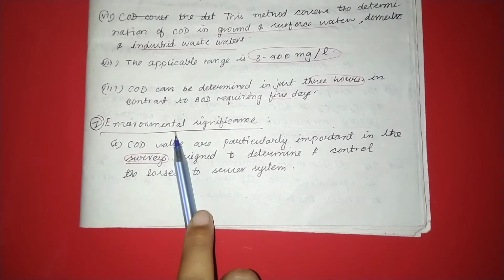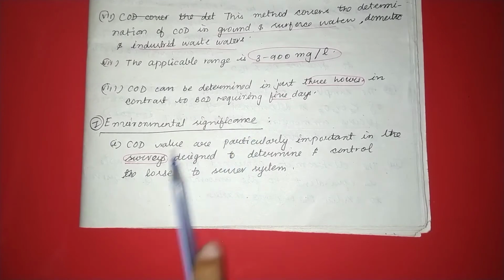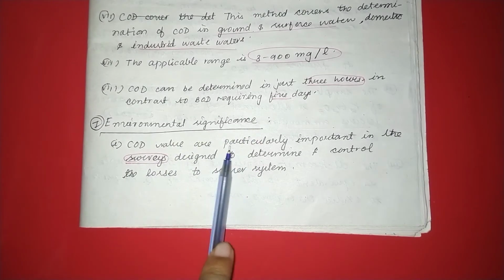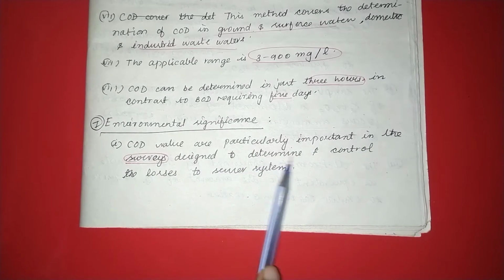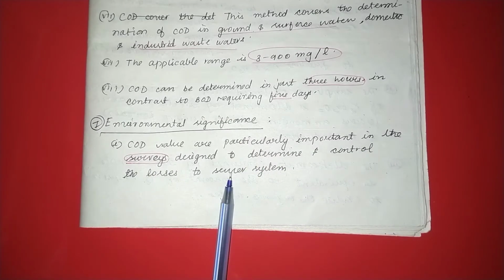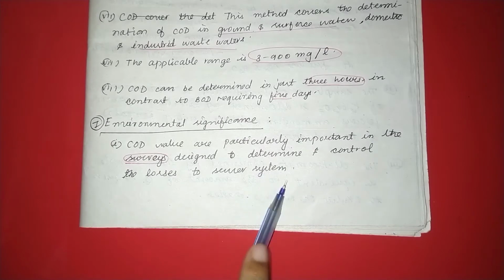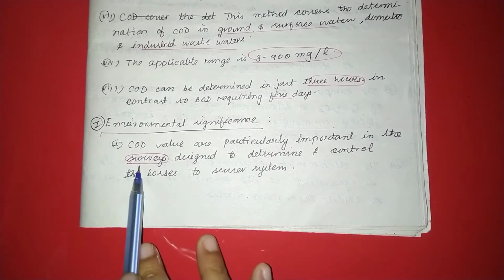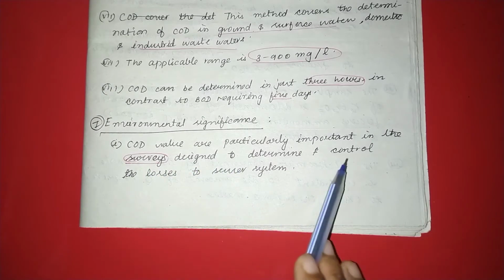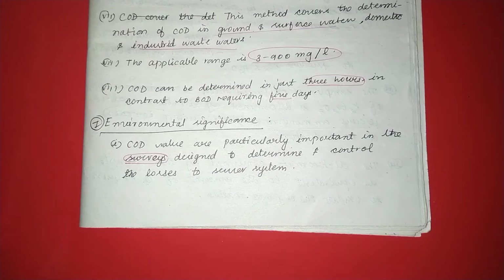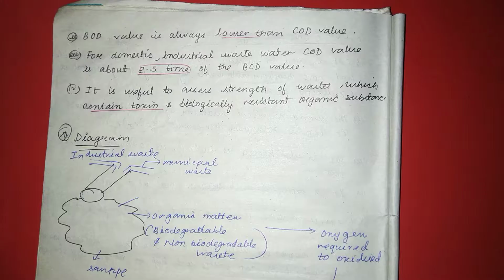Coming to the environmental significance, COD values are particularly important in many surveys designed to determine and control the loss of sewer system. So it helps in surveys designed to determine the loss of sewer system.